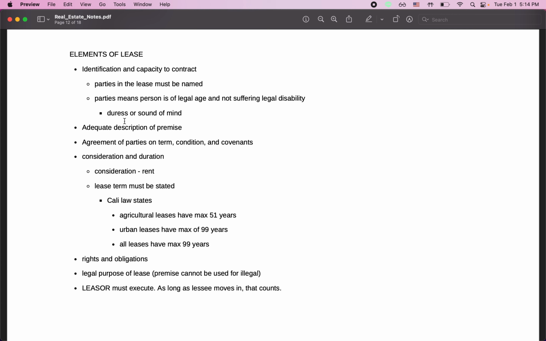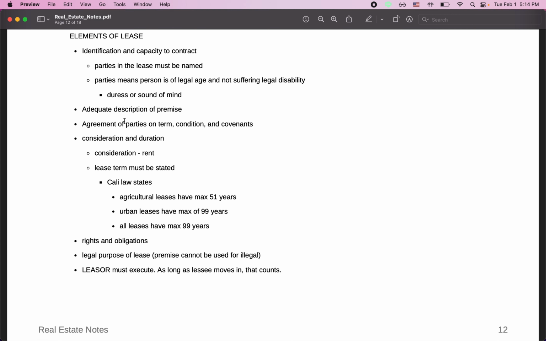So the purpose of the lease has to be legal, and the leaser must execute, meaning that the landlord or the owner of the property who is leasing it out must sign it, as long as the lessee or the tenant moves in and takes possession of the property, that counts as their